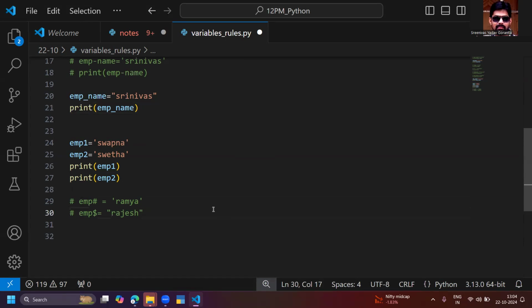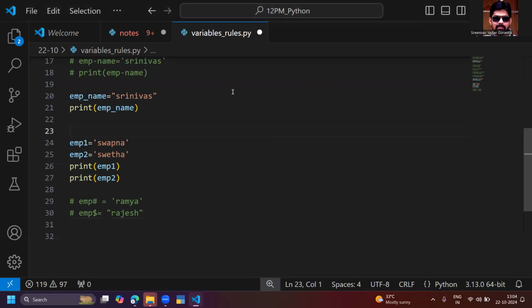I hope everybody understood about the variable names. Everybody understood about the variable names, rules and regulations? I'm telling about variable names, rules and regulations.